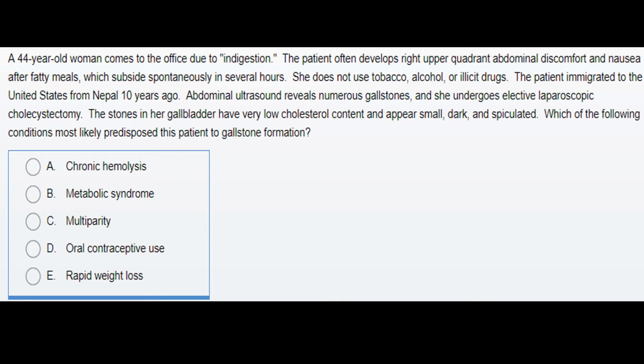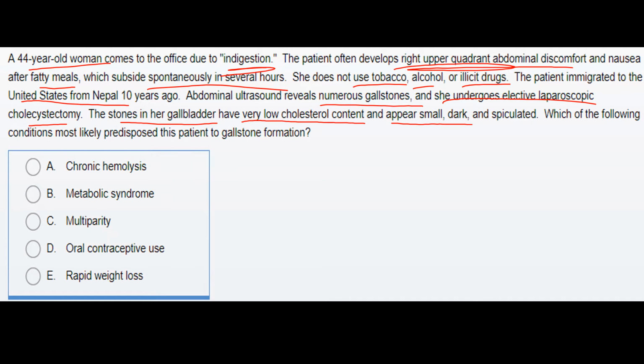A 44-year-old woman comes to the office due to indigestion and she develops right upper quadrant abdominal discomfort and nausea after fatty meals, which subside spontaneously in several hours. She does not use tobacco, alcohol, or illicit drugs. The patient immigrated to the US from Nepal 10 years ago. Abdominal ultrasound reveals numerous gallstones. She undergoes elective laparoscopic cholecystectomy. The stones in her gallbladder have very low cholesterol content and appear small, dark and spiculated.